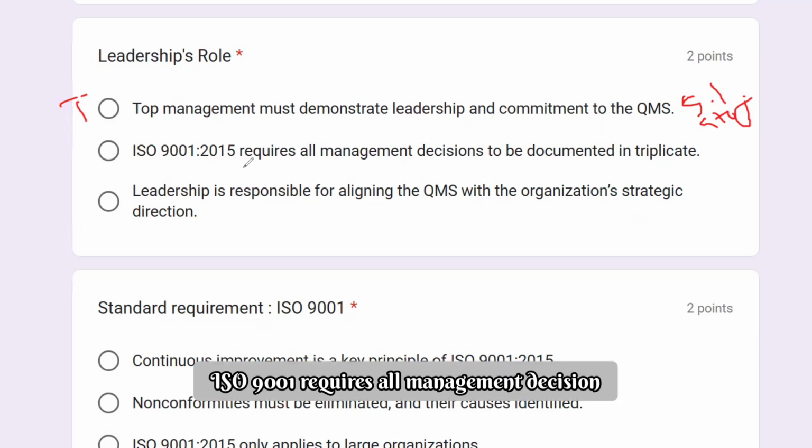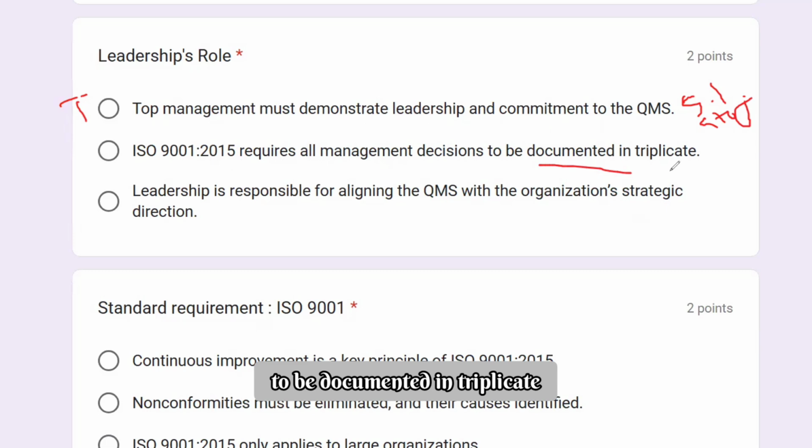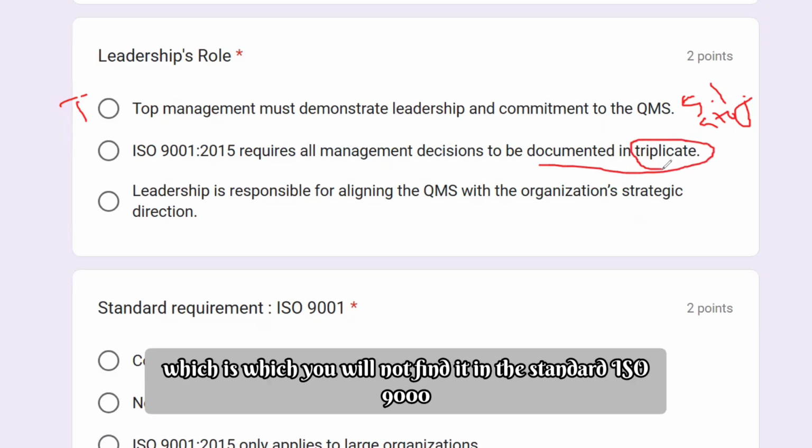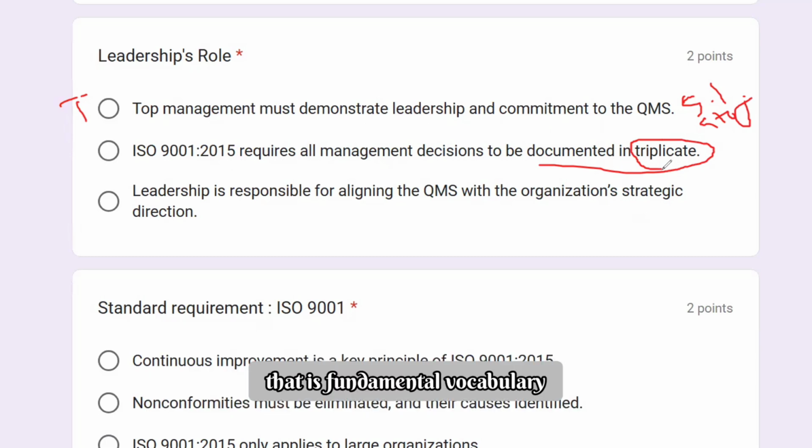ISO 9001 requires all management decisions to be documented in triplicate. Triplicate is a word which you will not find in the standard, ISO 9000, the fundamental vocabulary, or ISO 9001.